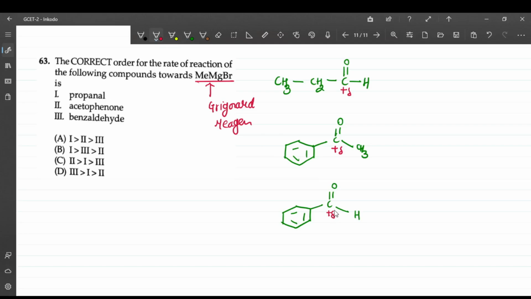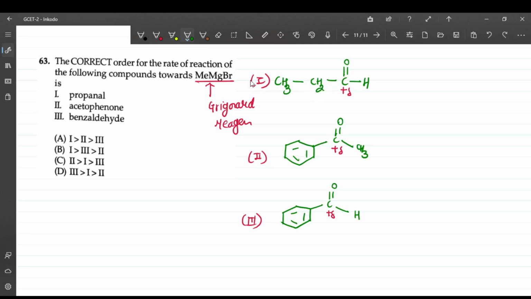Now reactivity will be higher if that partial positive charge is more. Okay, we have to figure out in which case there is a better partial positive charge, right? Magnitude of the positive charge. So if you see over here, then this is structure 1, this is structure 2, and this is structure 3. In structure 1 there is just an inductive effect which is operating, right?